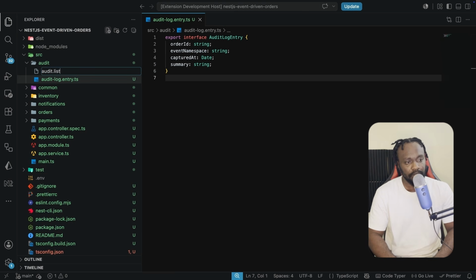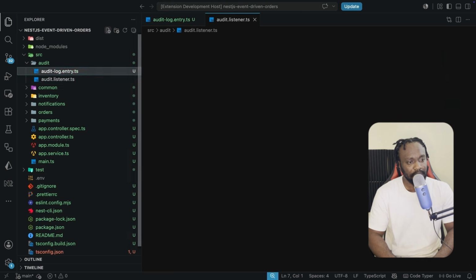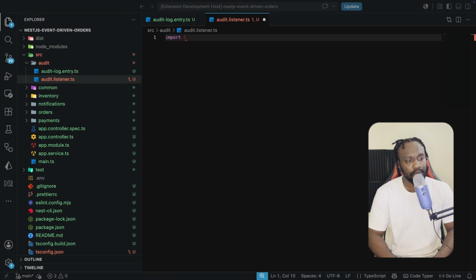Let's go and create the audit listener file. So we're going to create this audit.listener.ts file over here. And here we're going to import injectable, and we're also going to import logger from NestJS/common. We're also going to import the on event. This on event is going to come in from at NestJS/event emitter.